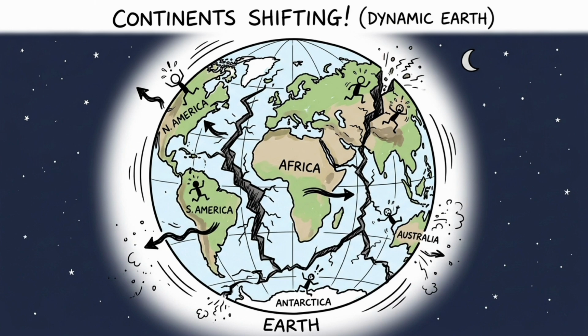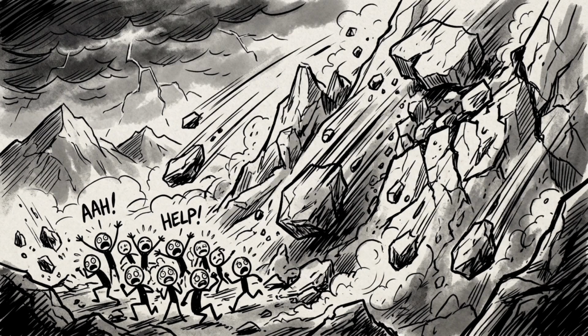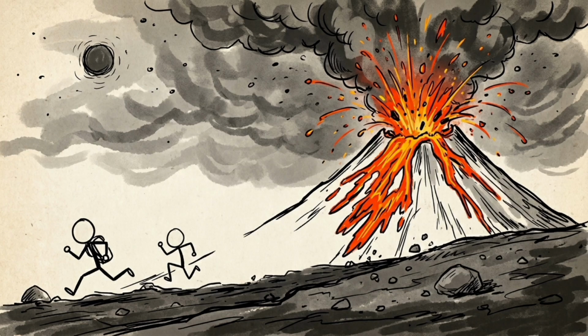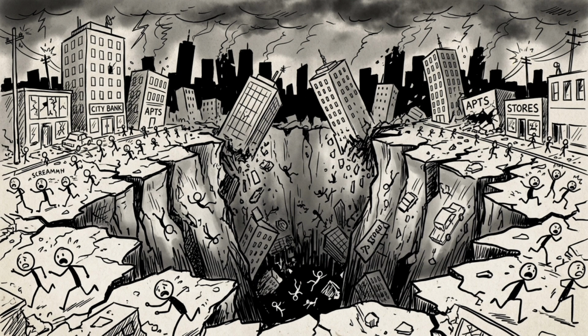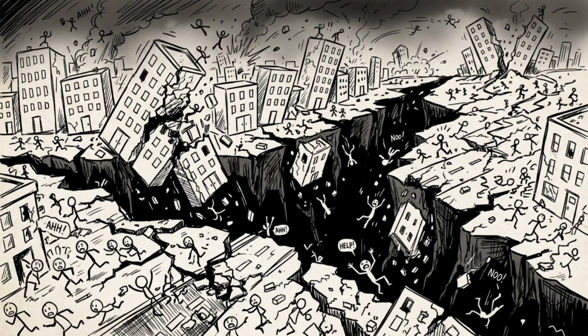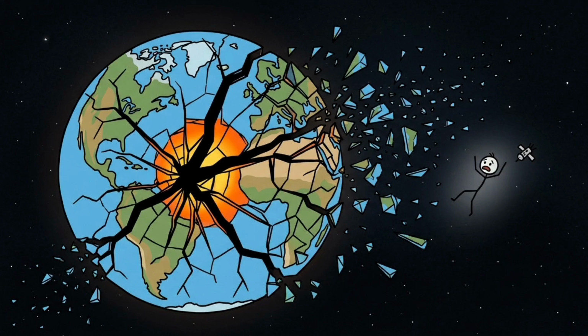Entire continents would crack and shift, mountains would collapse, and volcanoes would erupt everywhere simultaneously. Cities built on stable ground would no longer be stable at all. The surface of Earth would behave like a broken shell under extreme stress, with no safe zone anywhere. Earth basically forgets how to stay together.